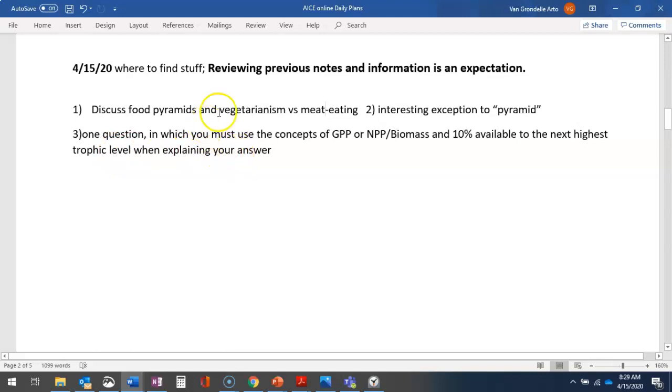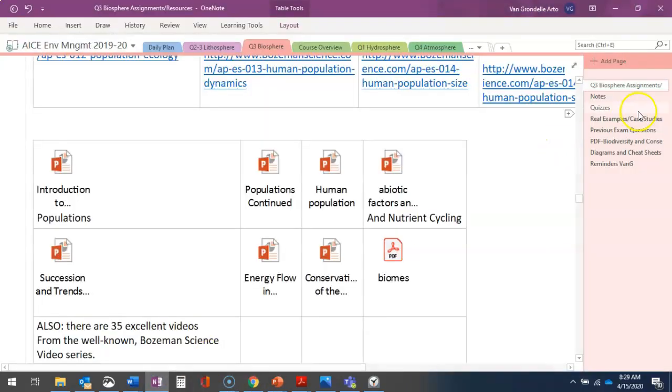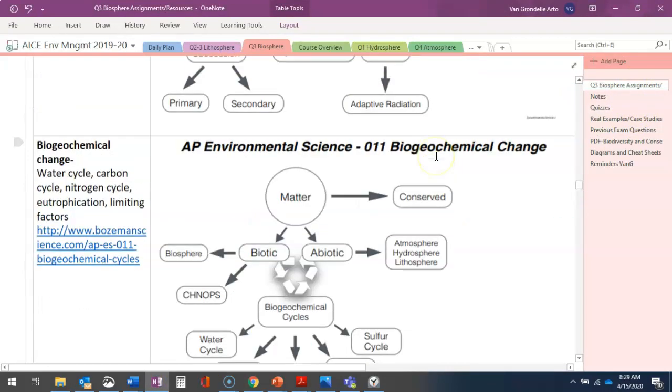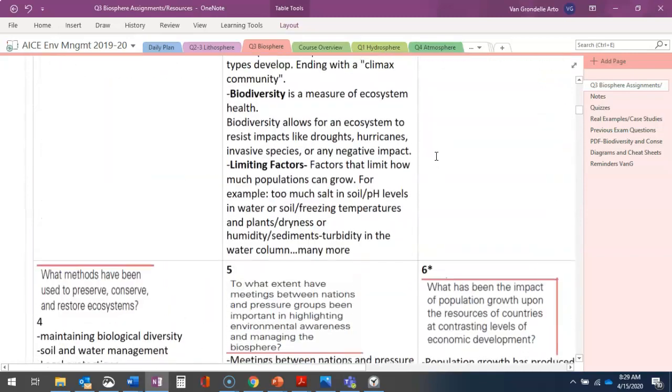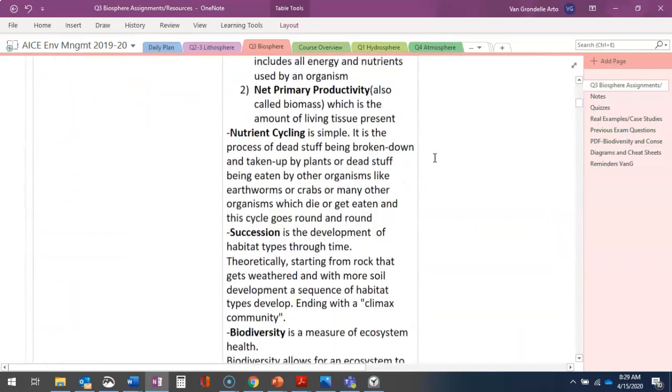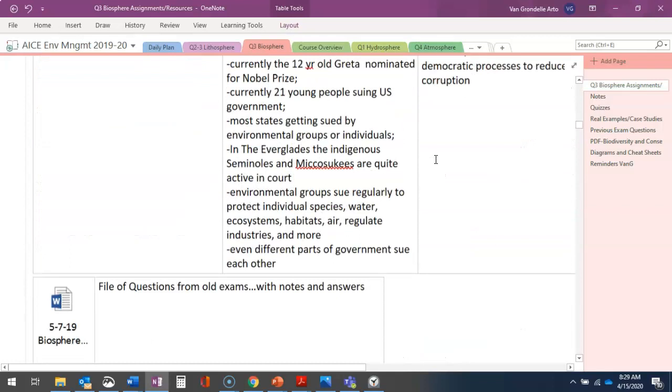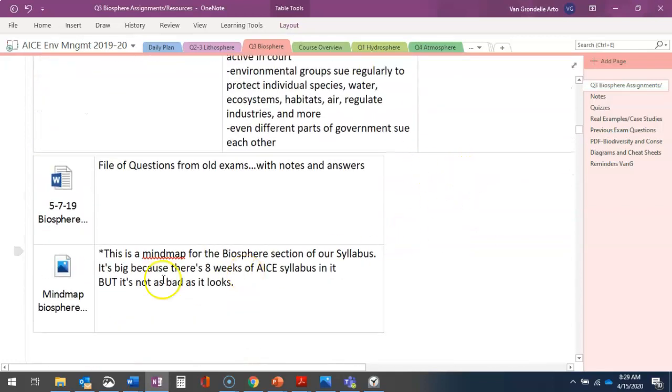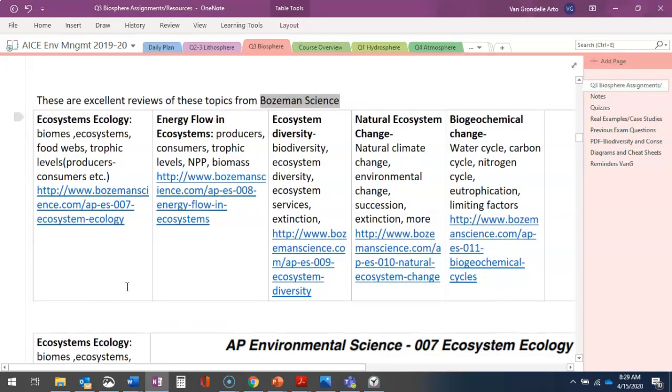We'll get to that. Okay, so let's start. I think you guys know where to find your stuff in OneNote. Biosphere, I call it now, assignments and resources. The syllabus on top with little points there, that's kind of a summary. Then we had the old questions, which we're not worried about now. Mind map of the biosphere, we'll get to that later.